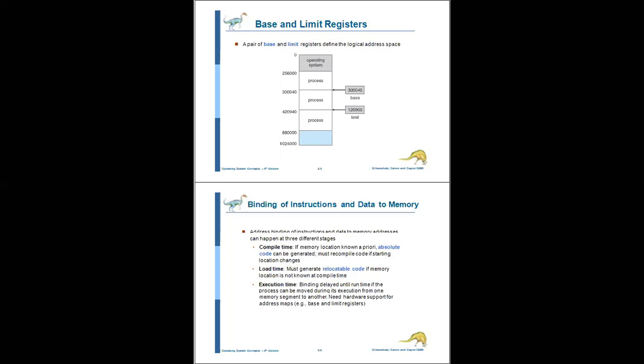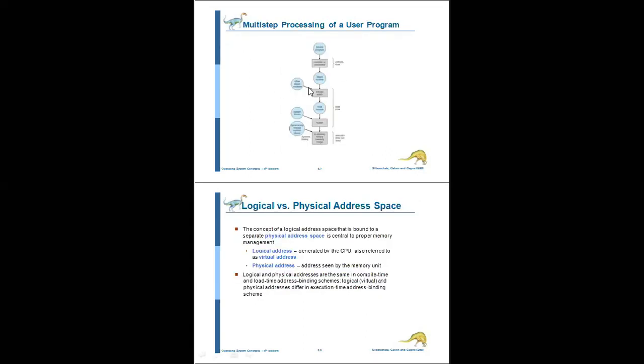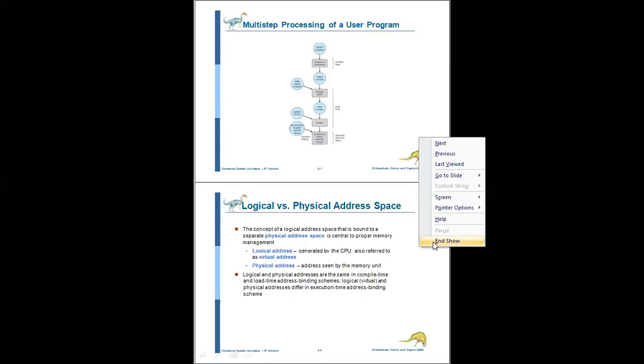So this is address binding. Address binding means binding of instructions and data to memory. There are three different strategies we will be performing here: compile time, load time, and execution time. Now, how is a user program processed? How will the program be executed? We already discussed that.